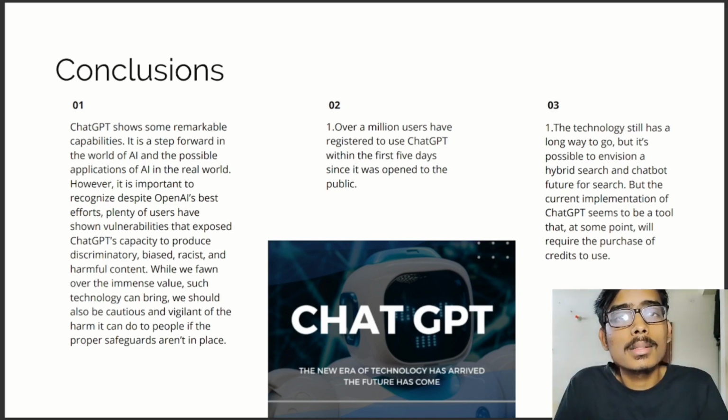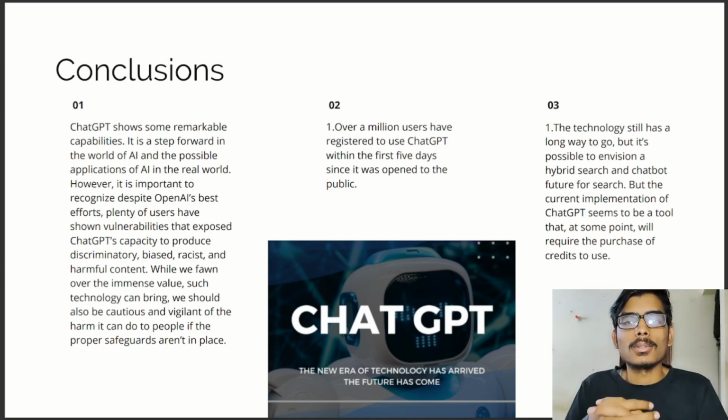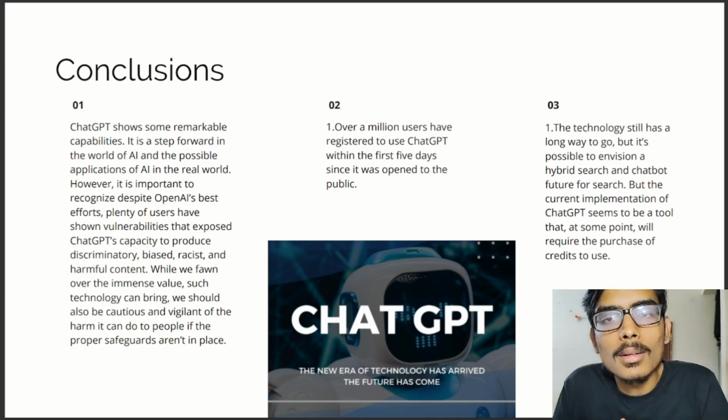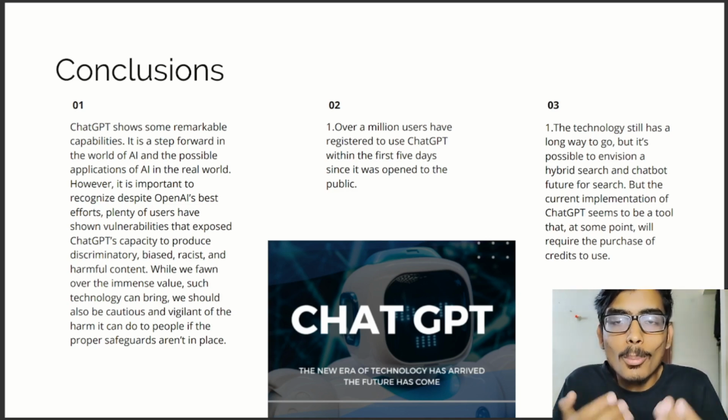Currently ChatGPT also has a pro version which you can buy for about $7 to $8. But currently you can access it completely free. So while it is free, I would not say that you should purchase it, but if you're purchasing, then it's completely your decision. So that's all about ChatGPT from my end.